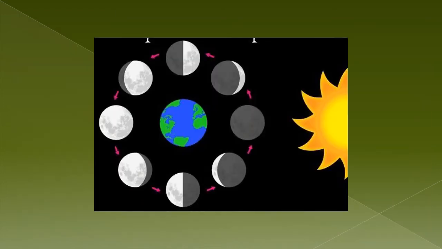That we call phases of the moon. Why do we see different phases of the moon? The reason is the revolution of the moon around the earth. The part of the moon that we see lit up is actually the part that gets the sunlight. That's why we see different shapes of the moon. Sometimes we see a very beautiful full moon, while at other times we don't see it at all.